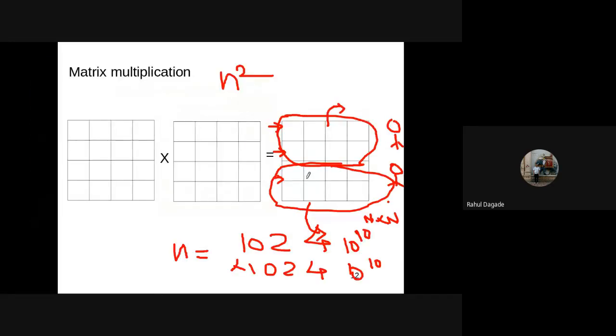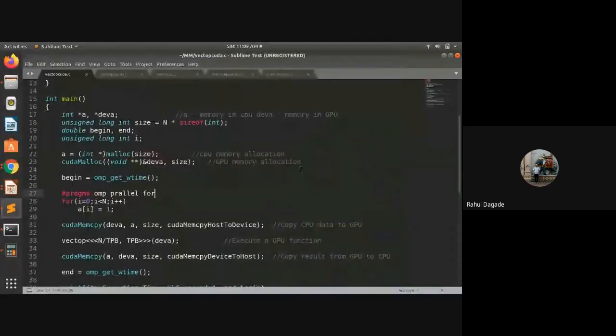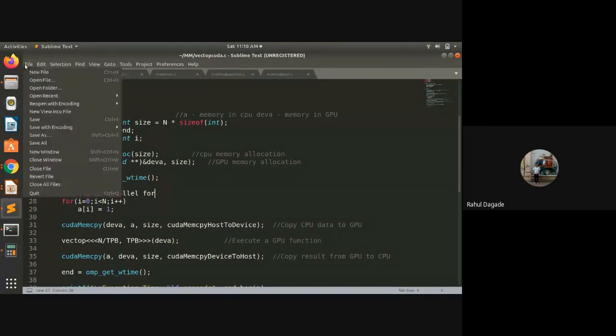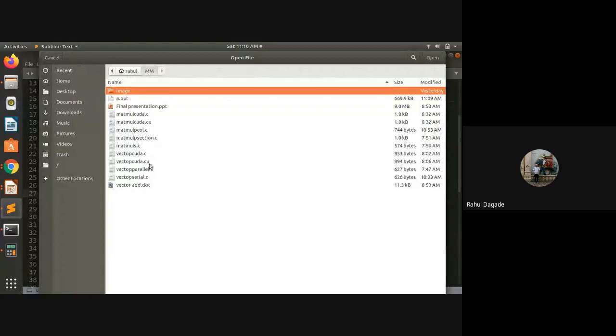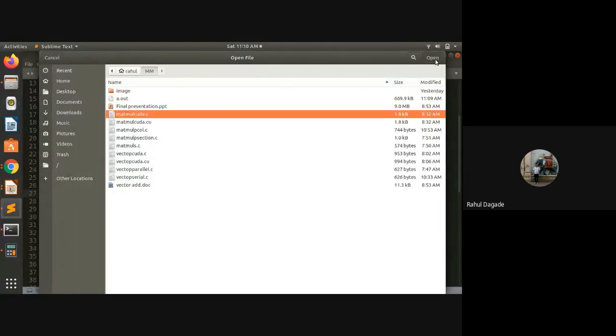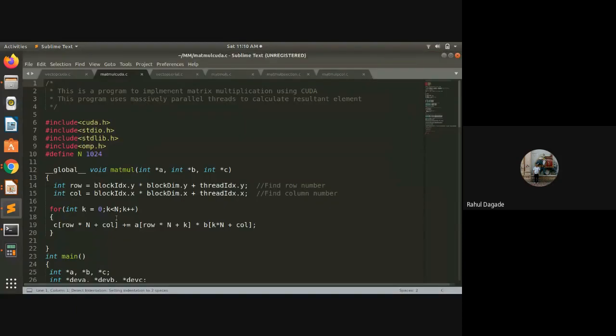I'll briefly show you how matrix multiplication can be done using CUDA. In this case, the time complexity is reduced to O(n) using n square cores.